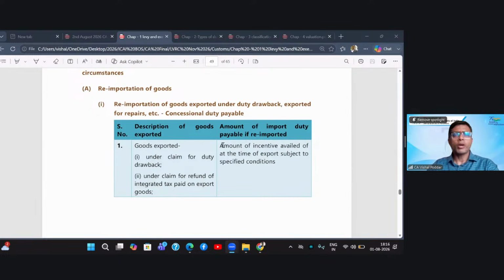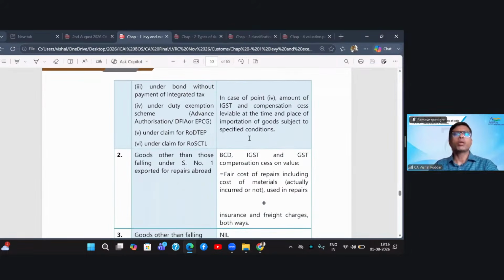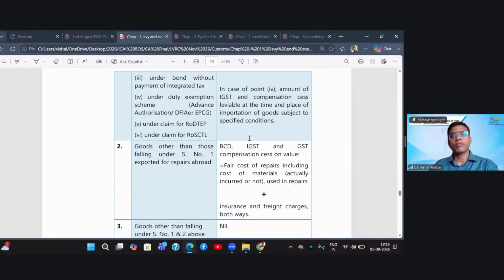What you have to do is simply return whatever incentives we had given to you because you had originally exported the goods, and that will be treated as your import duty. So the import duty payable on such goods is nothing but the amount of incentive, subsidies, whatever we had extended to you at the time of export.